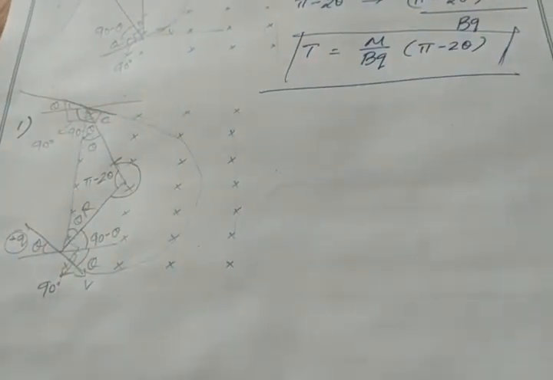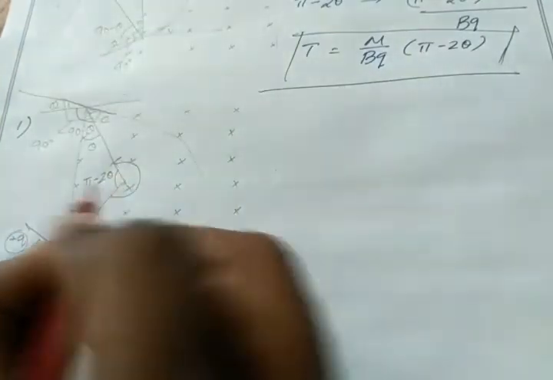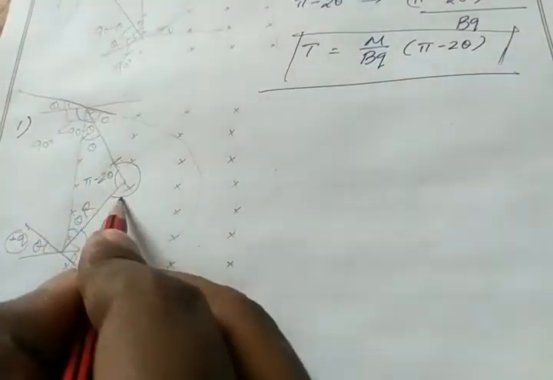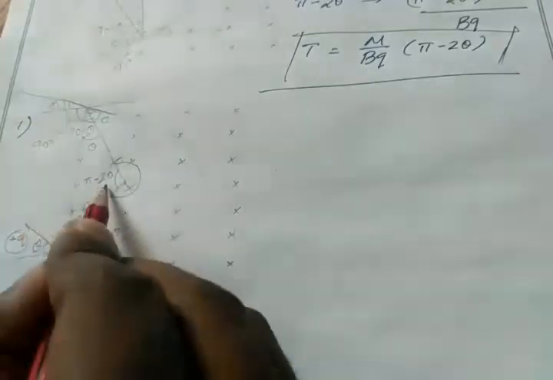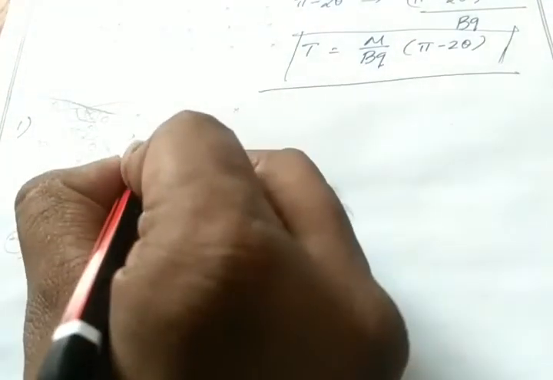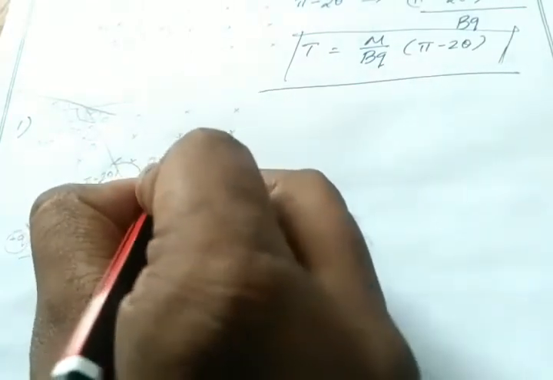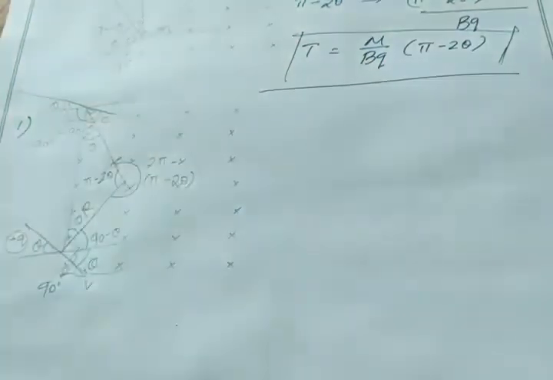Okay, so what will be the angle of this complete circle? The angle of a complete circle will be equal to 360 degrees. 360 degrees is nothing but 2 pi, right? So if this complete circle is 2 pi, then I have to neglect this value. So I can write 2 pi minus 2 theta.